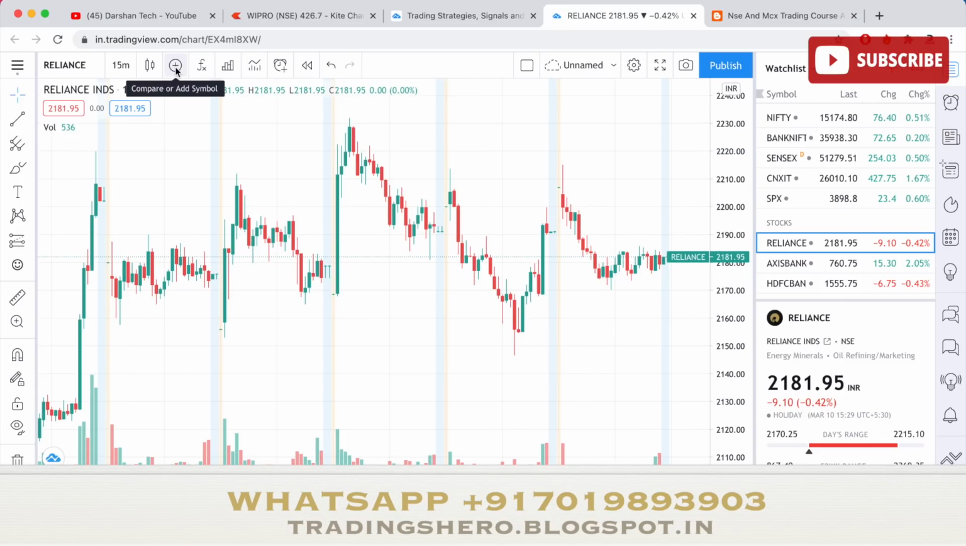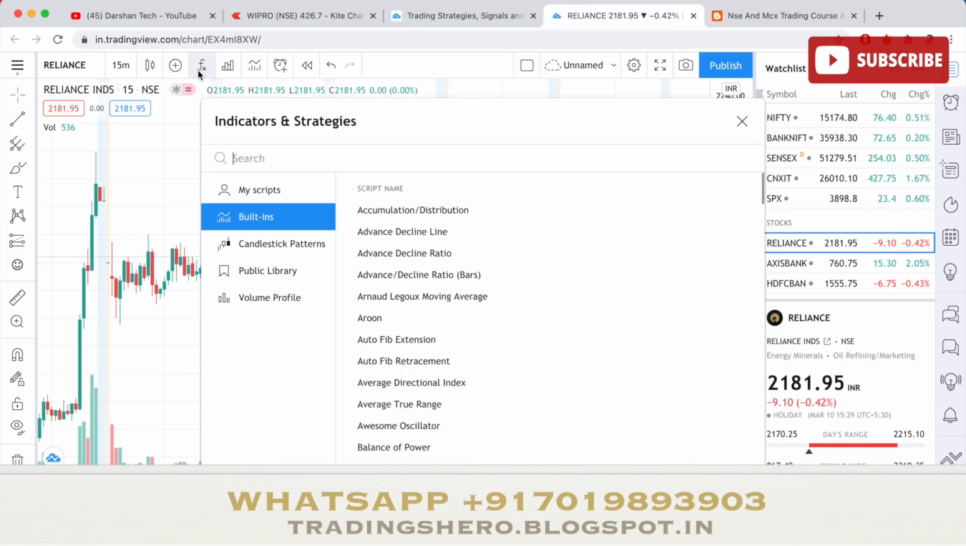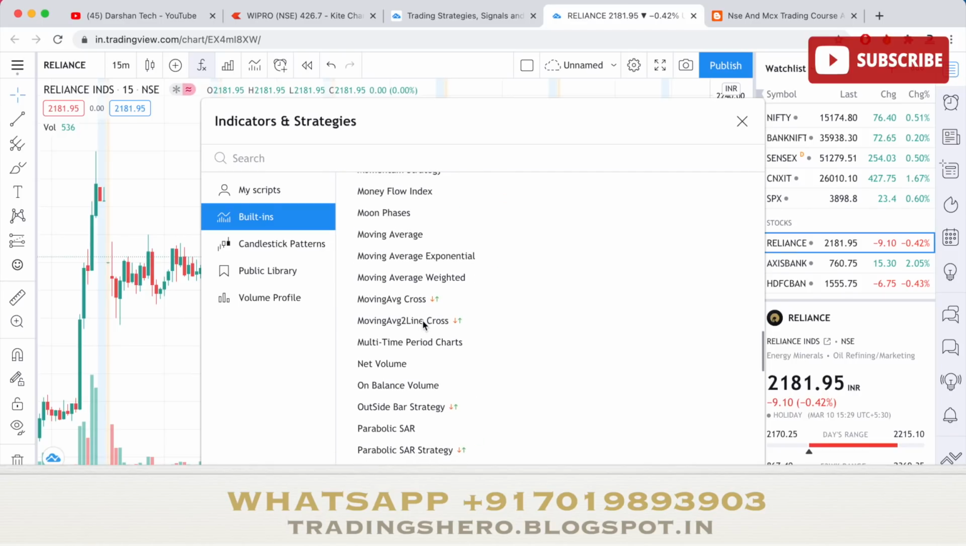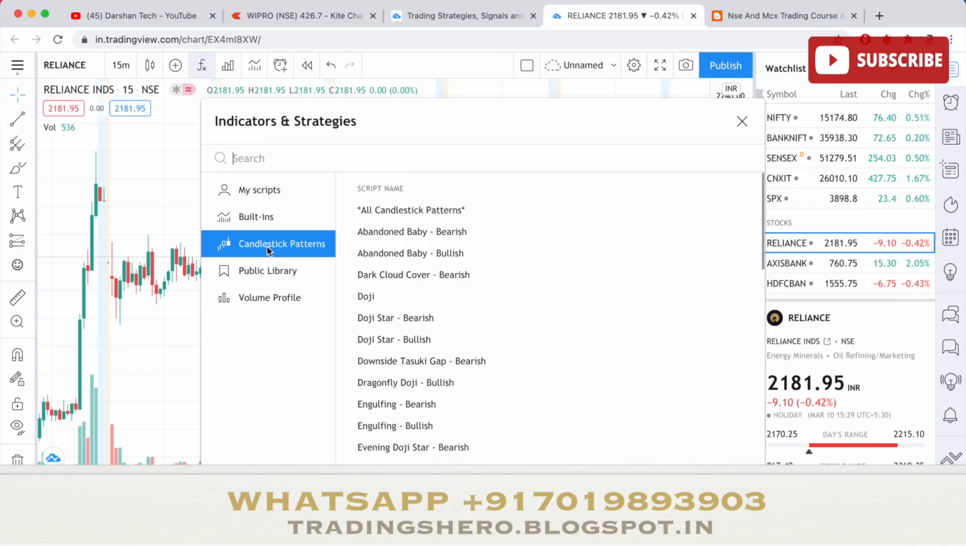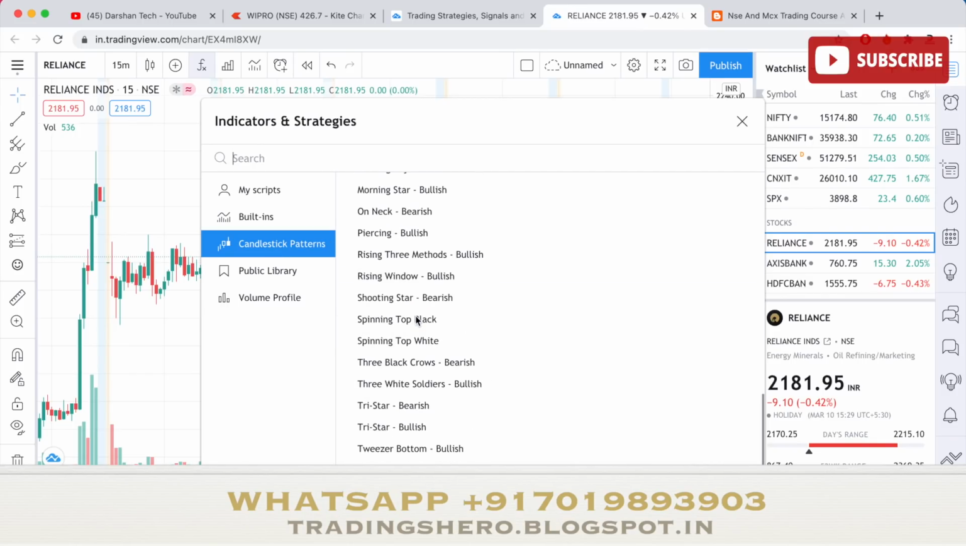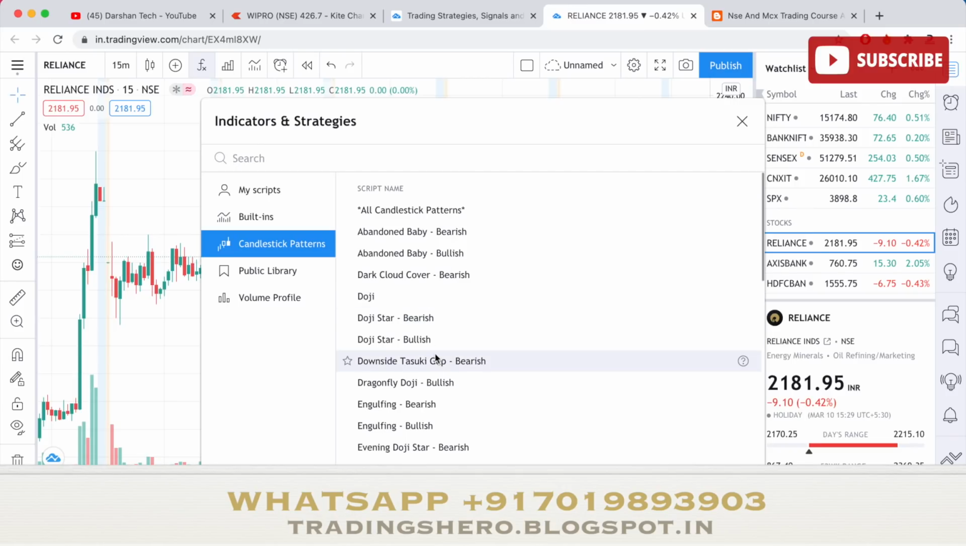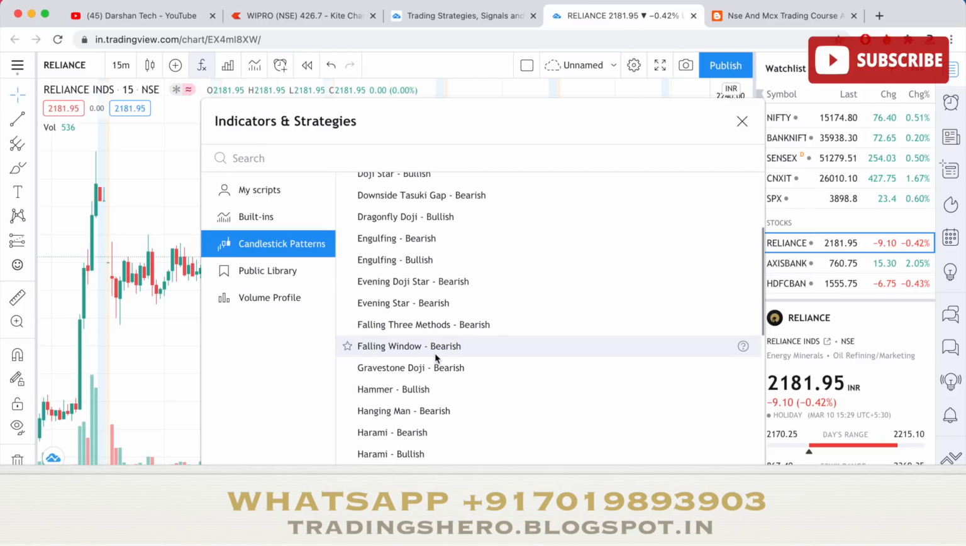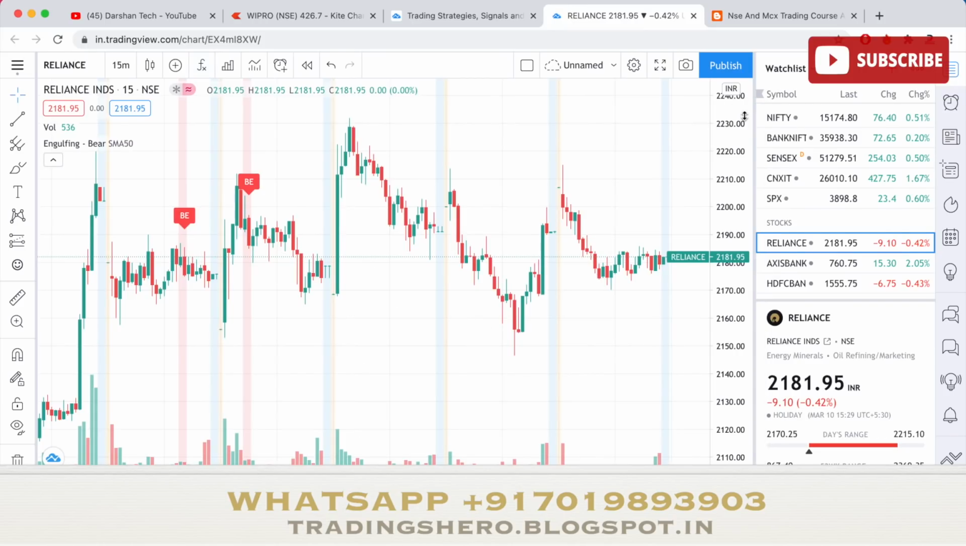Now let's come to the next thing, that is indicator and strategy. So guys, you know a lot of indicators are there, that is fine. You can see a lot of advanced indicators also here, but that is not the thing here. But you can see the candlestick patterns also. There's a lot of candlestick patterns, so whatever candlestick pattern you want to search, for example, let's say you have to find an engulfing bearish candle, click that, and here it will show where the candle pattern has been formed. That is as easy as that to find the candle.